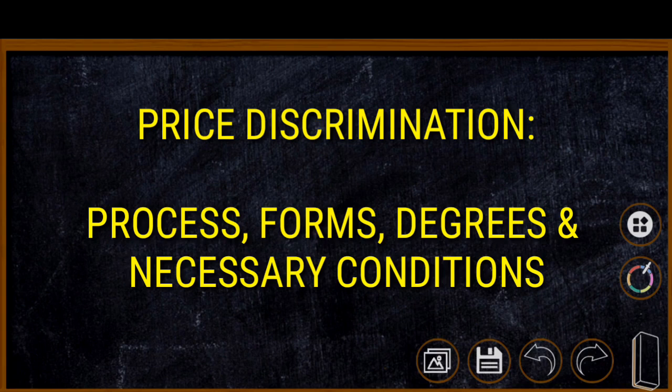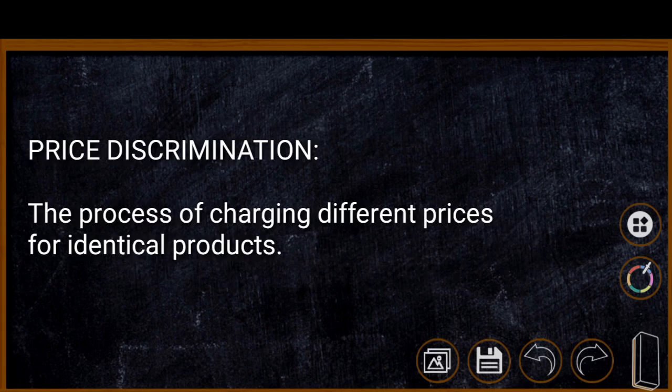With this power the monopolist can charge different prices from different categories of customers. The practice of charging different prices for identical products is referred to as price discrimination.